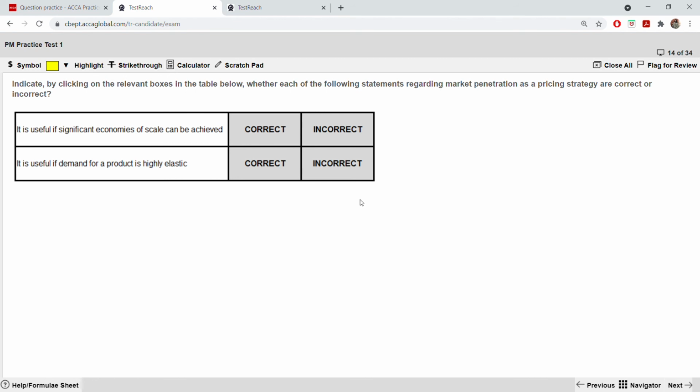So which of this is correct? First one, it is useful if significant economies of scale can be achieved. Yes, correct, definitely. It is useful if the demand is highly elastic. Yes. Highly elastic means what? If you increase your prices, even by a smaller amount, demand will fall by a huge amount. Very elastic, very sensitive. So for those types of product, you can penetrate the market by setting a lower price because it is highly elastic, right?